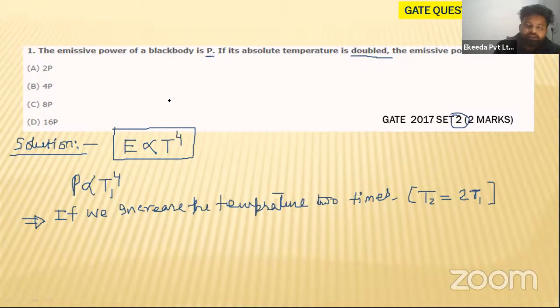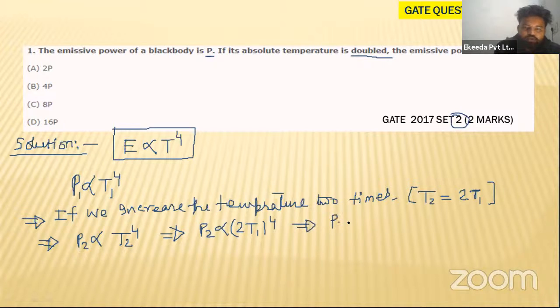So if you are doubling the temperature, what will be the emissive power? Let us see. The emissive power P2 is directly proportional to T2 to the power 4, which means twice of T1 to the power 4. That implies this will become equal to 16 T1 to the power 4.